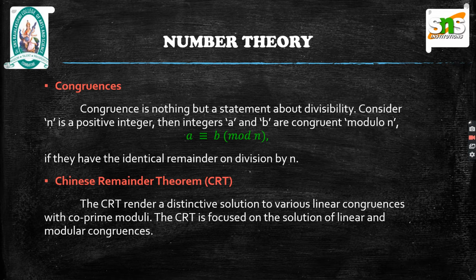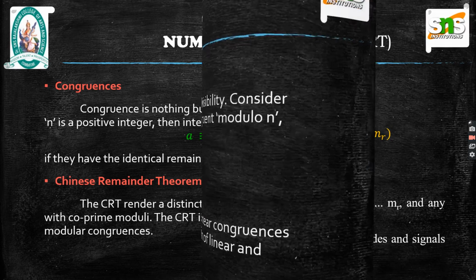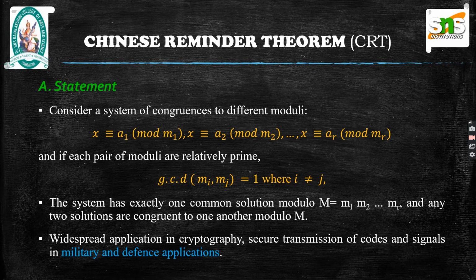Then, if a set of congruences is considered, we use the Chinese remainder theorem. In its basic form, the Chinese remainder theorem will determine a number n that, when divided by some given divisors, leaves given remainders. The Chinese remainder theorem is focused on the solution of linear and modular congruences. To reveal, there is no general method to solve algebraic congruences. Congruences modulo a composite number are much more difficult to solve than those of prime moduli. However, such congruences can be reduced to a set of congruences with prime moduli and can be solved using the Chinese remainder theorem.